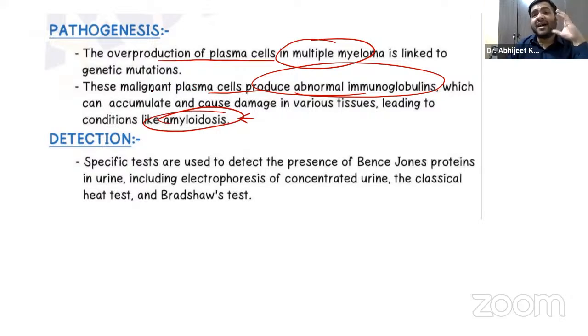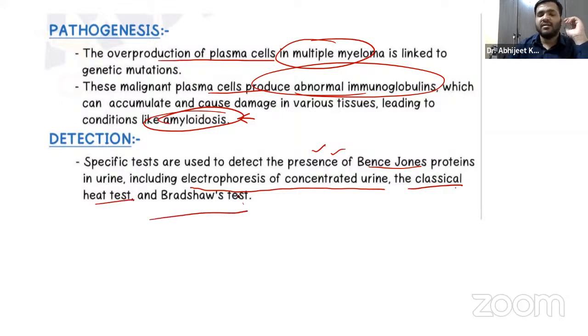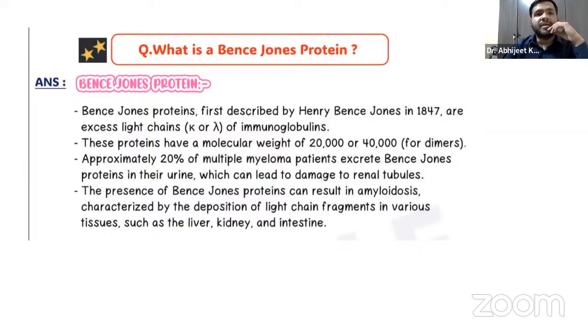Now there are various specific tests with which we can detect the presence of these Bence-Jones proteins, including electrophoresis of the concentrated urine, the classical heat test, and Bradshaw's test, right? Remember, Bence-Jones proteins were first described by Henry Bence-Jones in 1847, and are excess light chains of immunoglobulins. The proteins have a molecular weight of 20,000 to 40,000, right? Up to 20% of multiple myeloma patients excrete these proteins, which can damage the renal tubules, and they can be detected by this process.